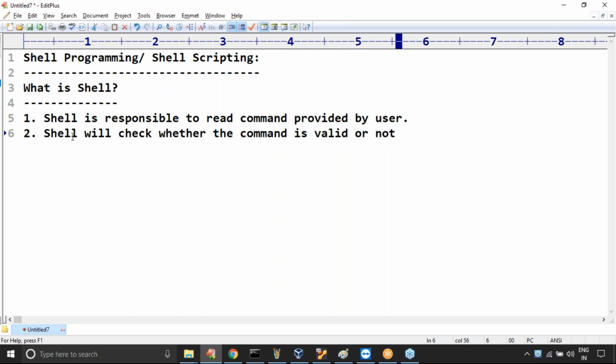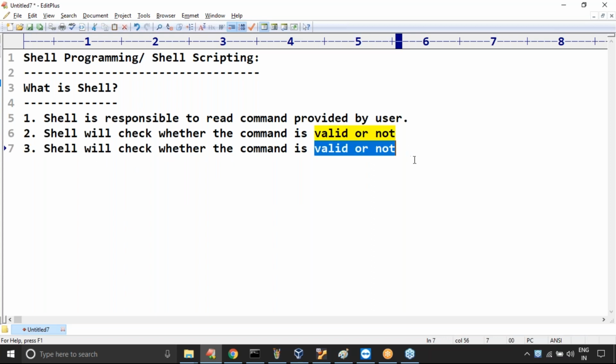Next, the shell will check whether this command is properly used or not.